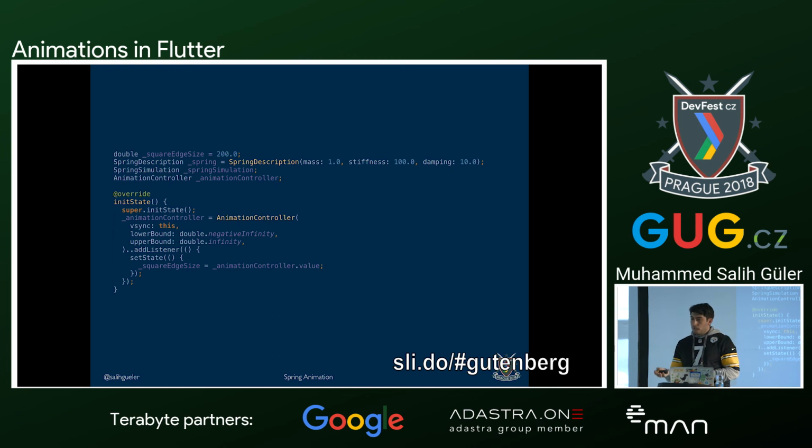Since this is a different category, we have some different things to create this. First of all, we have something called spring description. This spring description creates the information about the object that will be used for the spring animation.